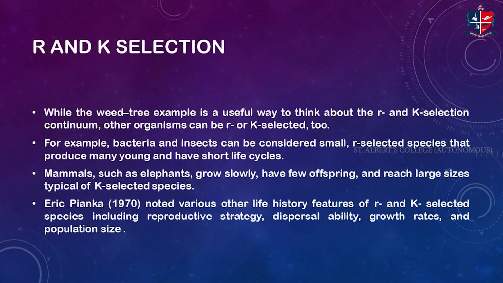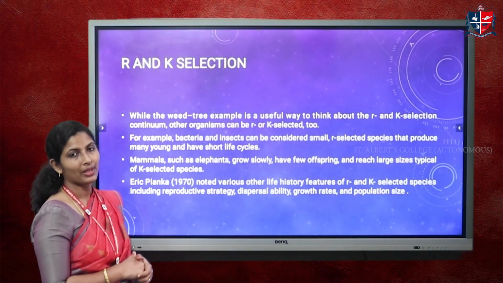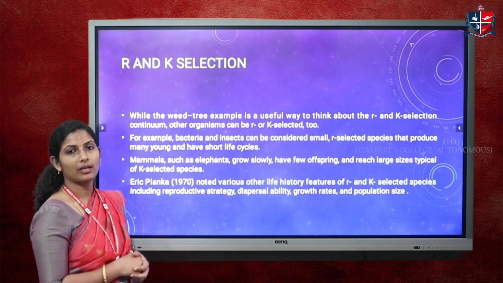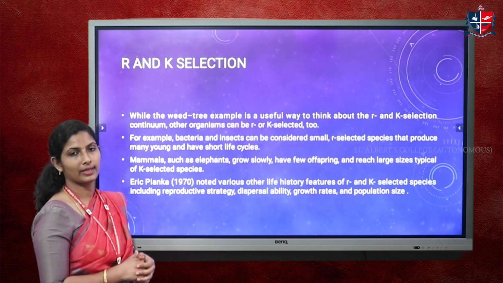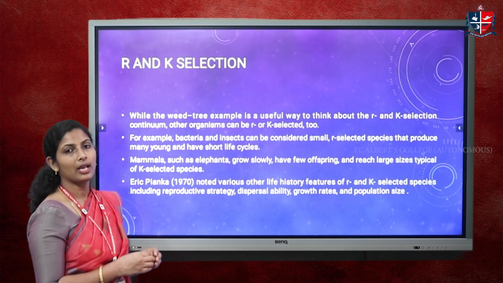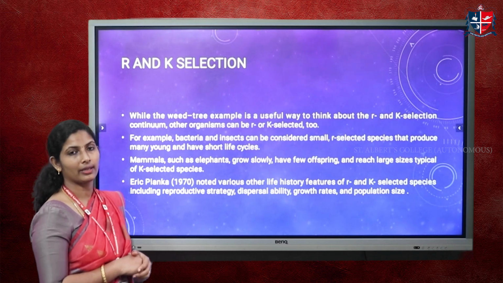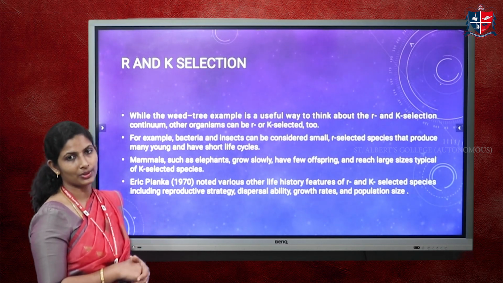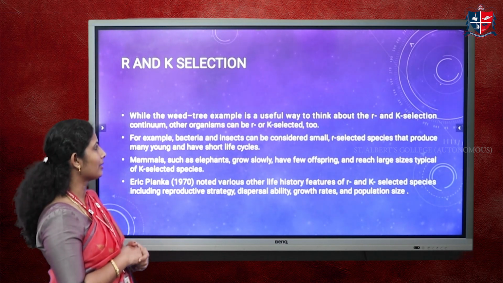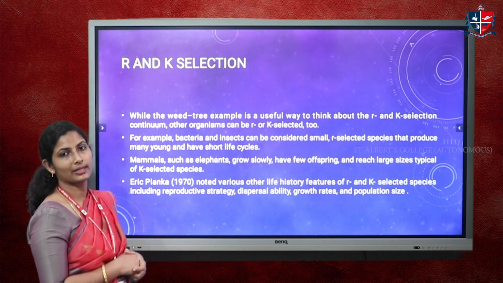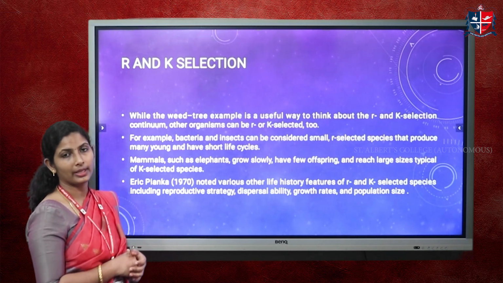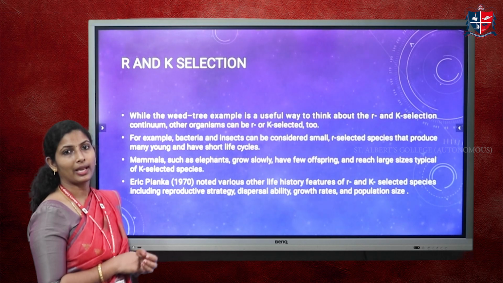Now, as a summary of all these concepts, you are comparing R and K selection, and semelparous and iteroparous modes. R selection, K selection, semelparous and iteroparous modes can come in a combined condition. It is not necessary that if an organism has R selection, then throughout its life cycle it has only R selection or only the iteroparous mode; sometimes they can switch over to the other modes also. So R and K selection can be considered useful examples for studying the life strategies of organisms. When you come to weeds, agave plants and so on, they clearly follow the semelparous mode and R selection.